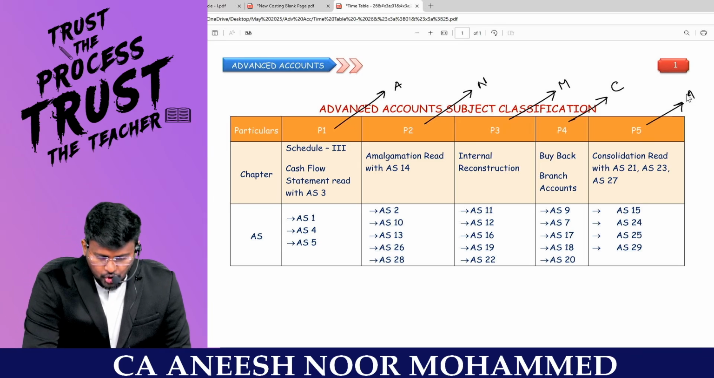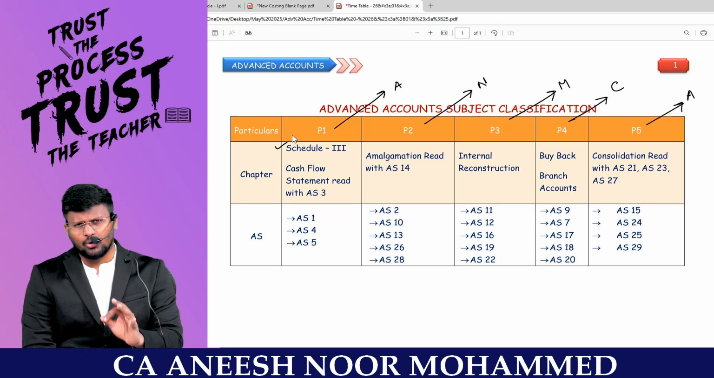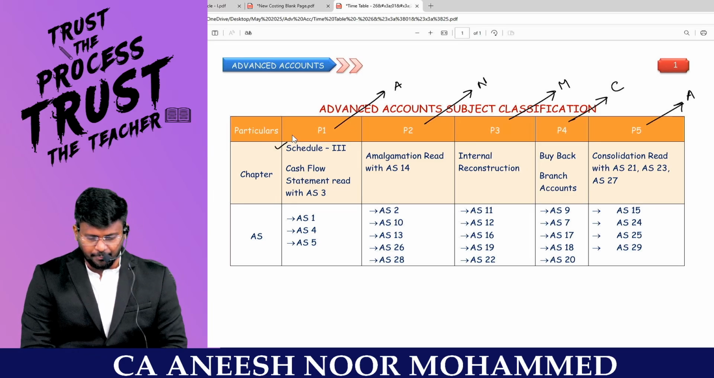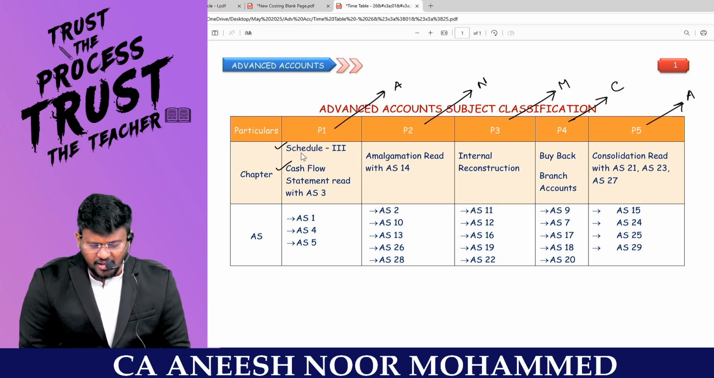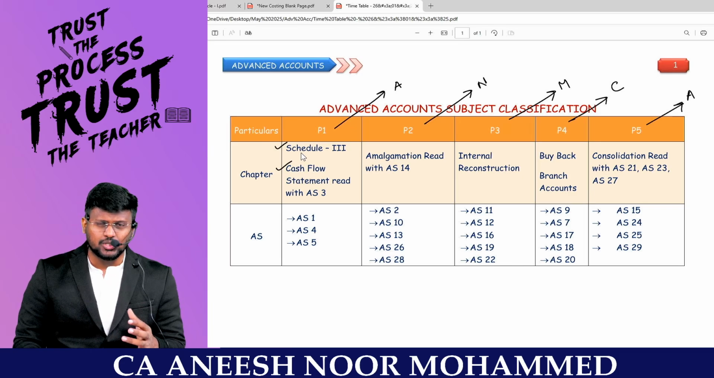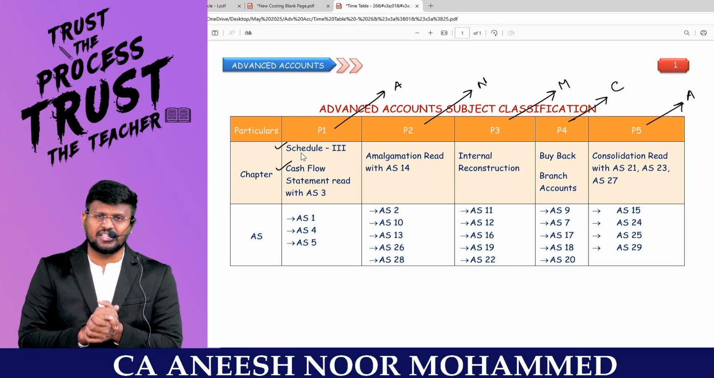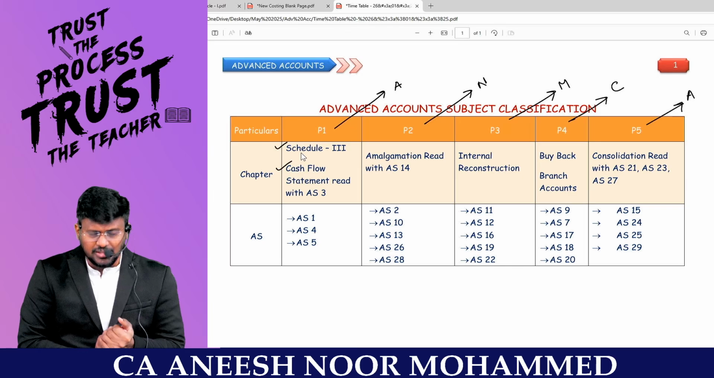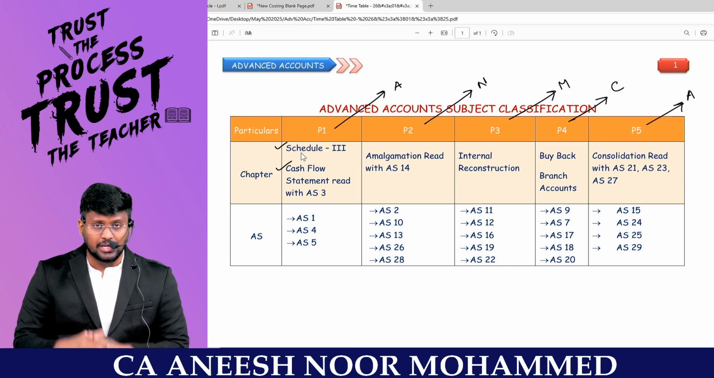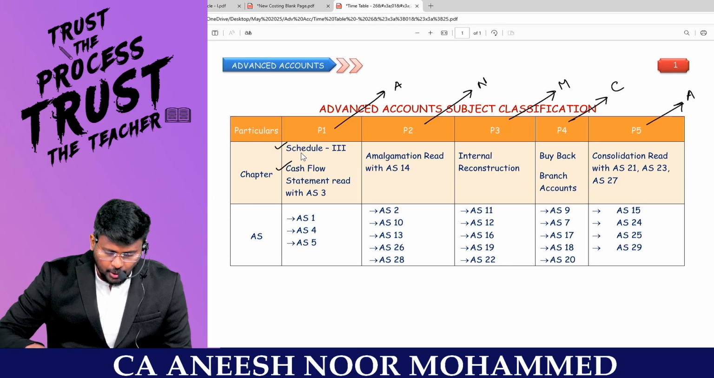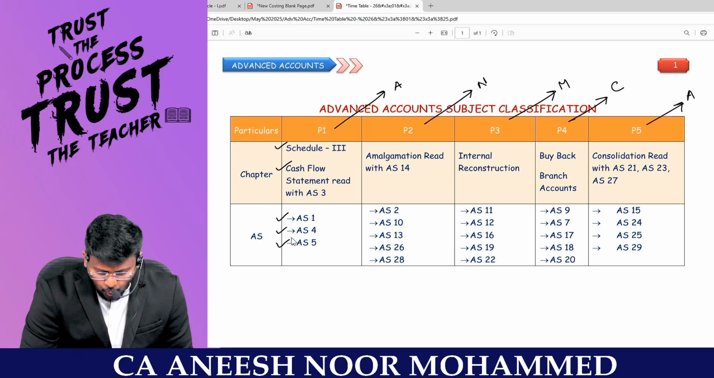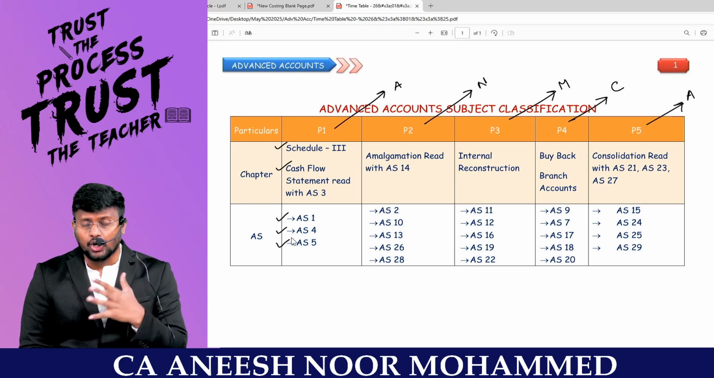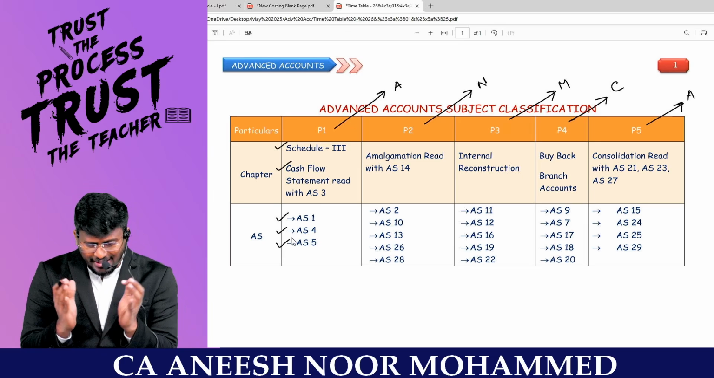Fine. So Schedule 3 will be the first chapter, which is a 10-mark area for examination. The next one is Cash Flow Statement read with AS 3, because that is also part and parcel of the financial statements. So, my dear lovable students, then we will be doing the Cash Flow Statement. Immediately we will be doing AS 1, AS 4 and AS 5, which according to me are basic AS. Our book itself will be like this only.